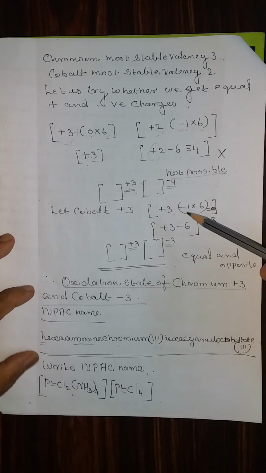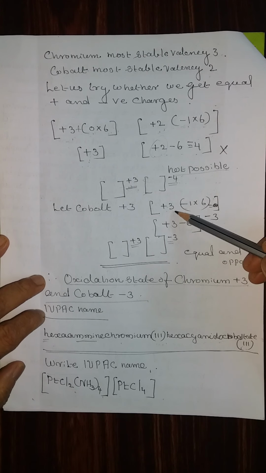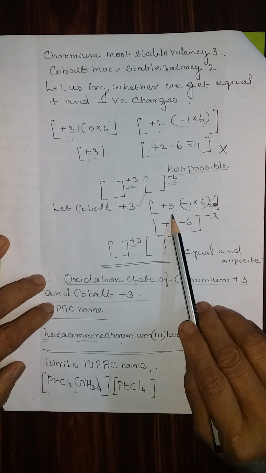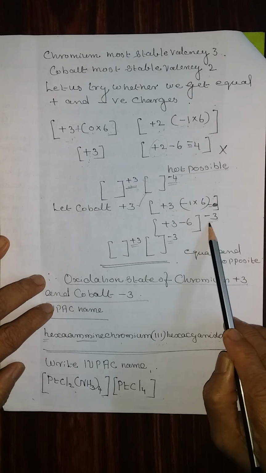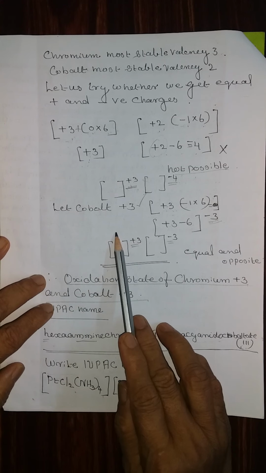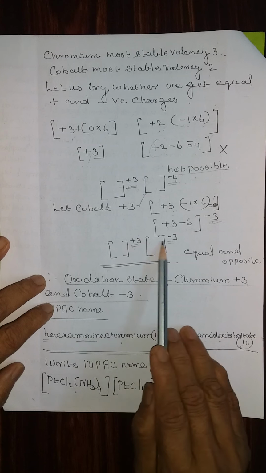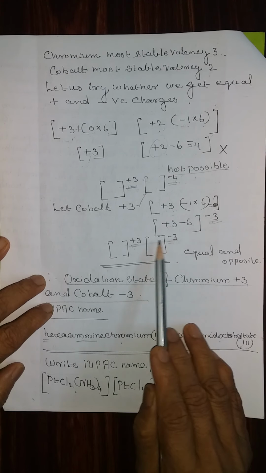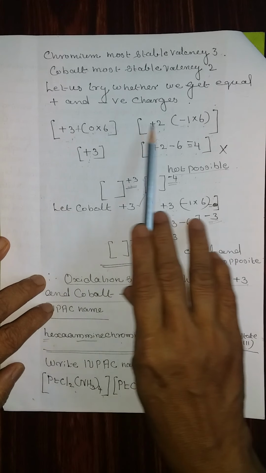Let us see another valency for cobalt. Cobalt shows the valency +3 also. Therefore, you put +3, +3 -6. It will give you -3. That means the first one's charge is +3 and the second one's charge is -3. Now it is correct.